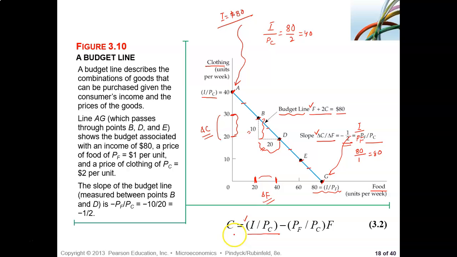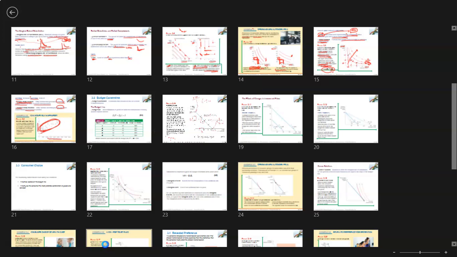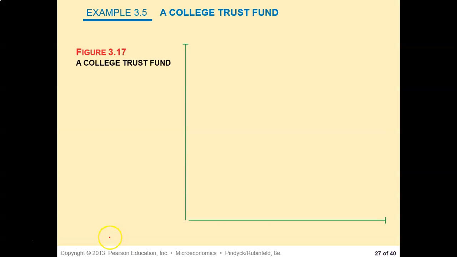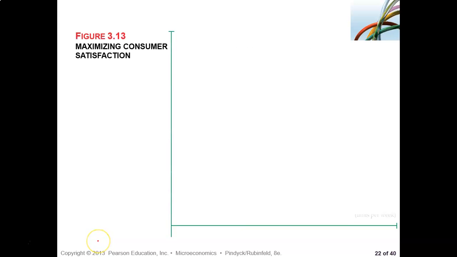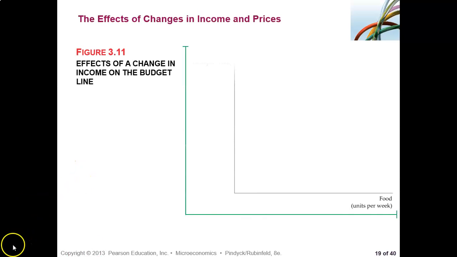See, given the equation of the budget line, remember PF times F plus PC times C equals I. So let us see.